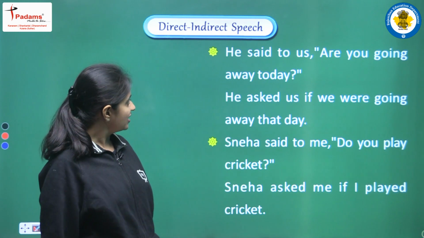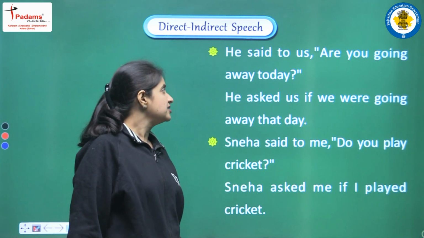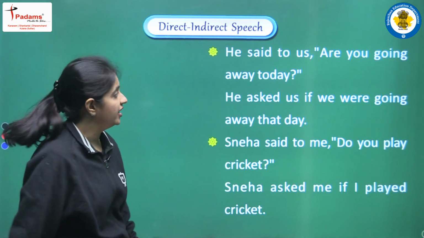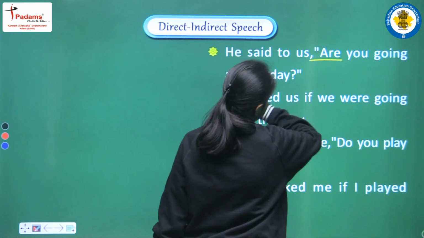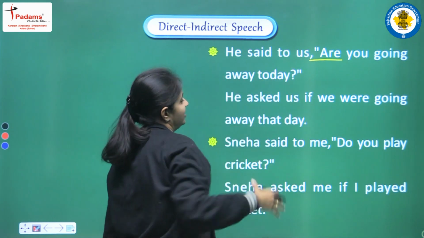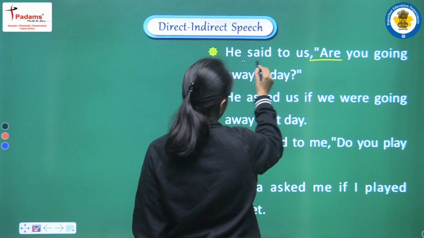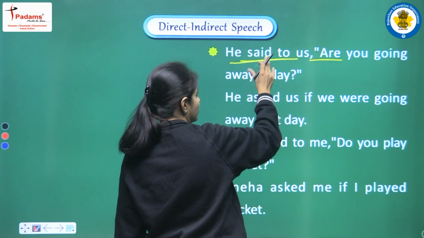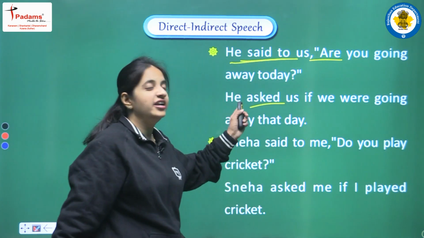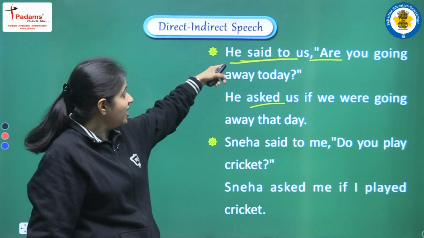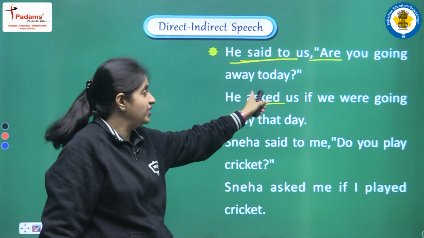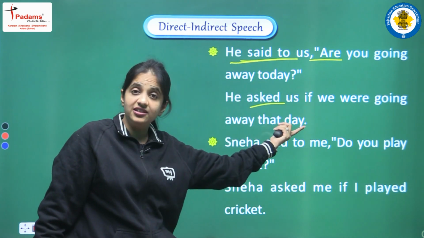Okay, next is he said to us, are you going away today? So yes, also in this sentence we are having are, that is auxiliary verb. So first of all we are doing the changes in the reporting verb. Said to, it is converted into asked. So here we are having he said to us, and we are writing he asked us.